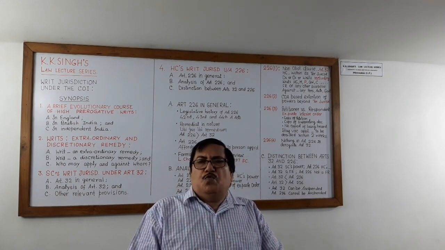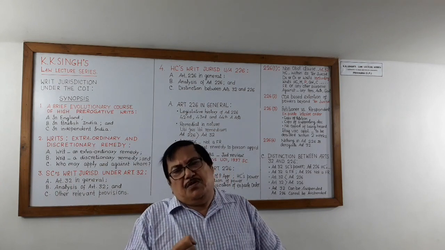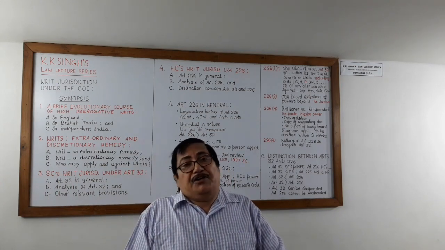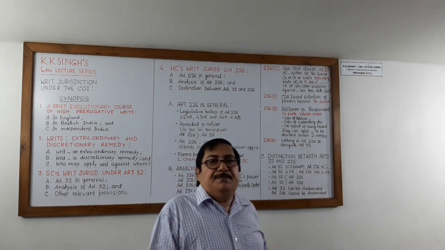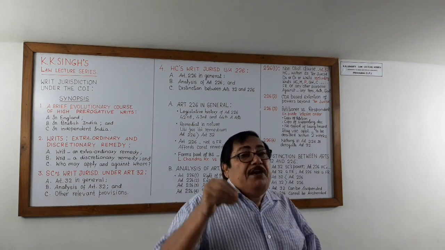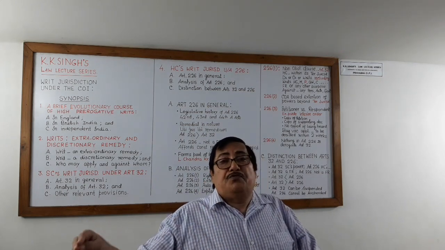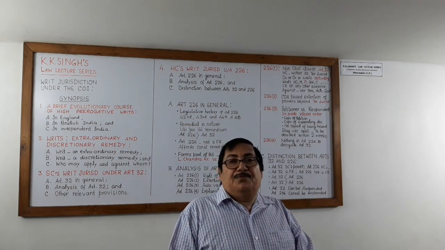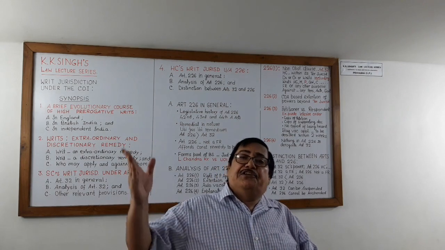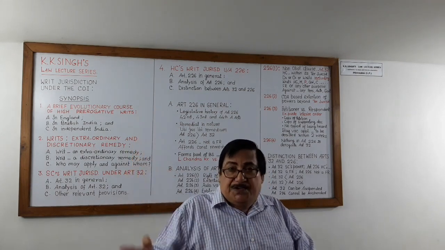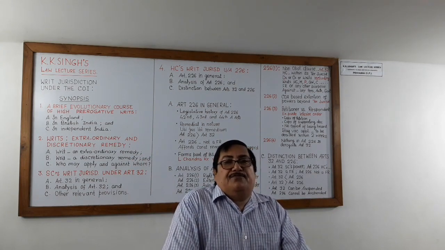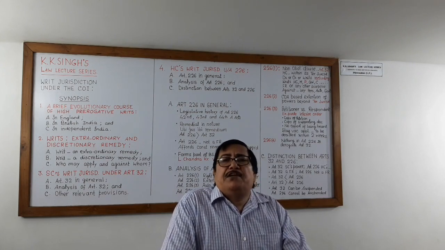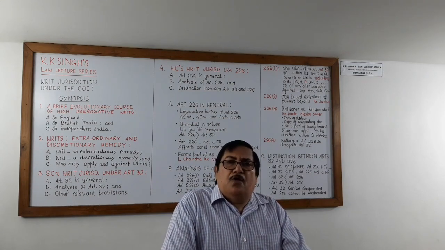It has nothing to do with what is there in Article 32. Ignoring what is there in Article 32, Article 226 clause 1 will operate in its own way. It is not going to be hampered or affected in any way by the provisions of Article 32. Notwithstanding anything in Article 32, it is so worded. Irrespective of what has been provided in Article 32, Article 226 clause 1 will operate.